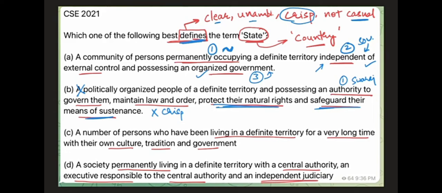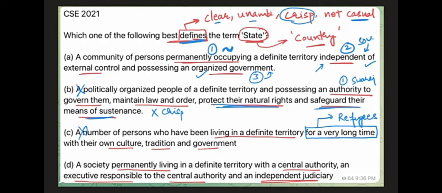Charlie, a number of persons who have been living in a definite territory for a very long time, right? Does the amount of time a person or a group of people live on a territory make the territory a country? No, because you have these refugee camps, refugees, right? They are living for years and years, even decades, centuries, right? But still, they cannot claim that piece of land as a country, right? So clearly a problem here, eliminate.